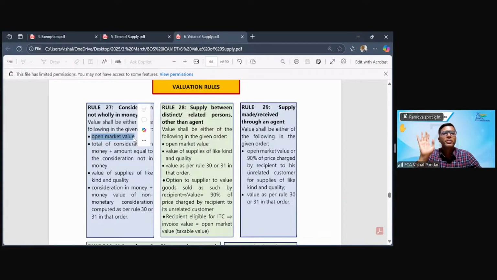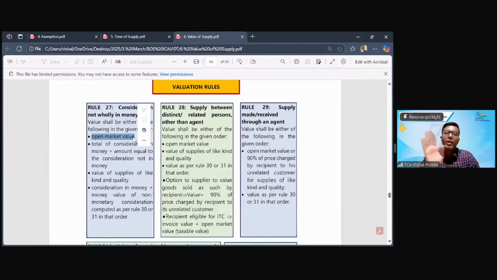Any of these reasons, 15.1 cannot be followed. Hence, we are coming to 15.4 and following one of these rules. But my transaction with others is following 15.1. So there is a transaction value with them which is accepted. That is what is open market value. So it simply means my price charged to others.